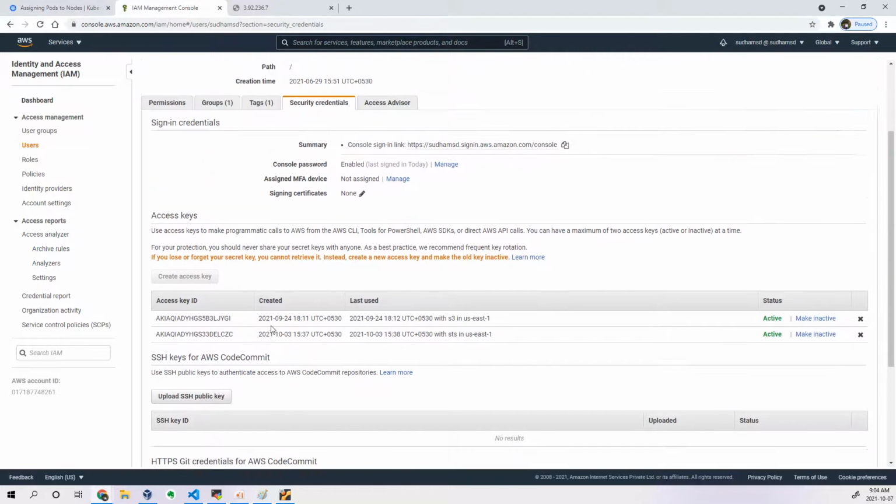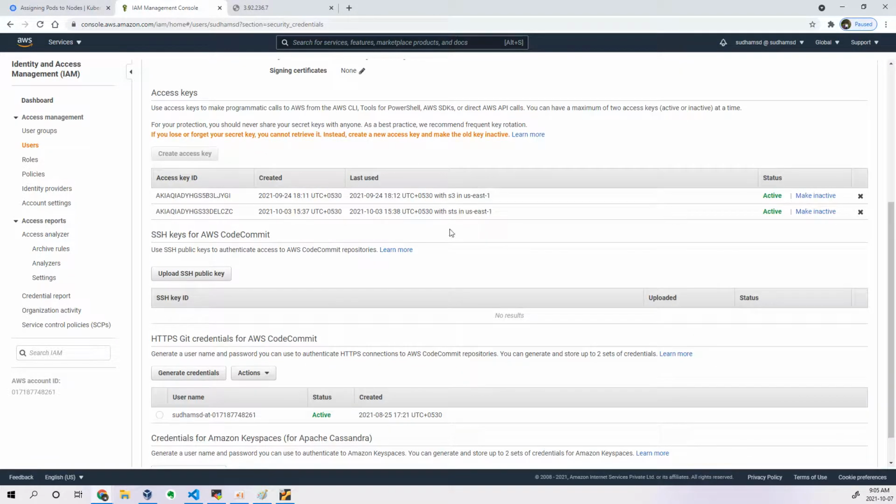Okay, that's already created actually. So I need to update it here. Okay, you created, download this. If you forgot that, just cancel, remove this, generate a new one and save it somewhere. And when you execute aws configure, it will ask you the access key, this one, and it will ask you the secret key, which will not get displayed. So take that and give those particular details. Done. Your AWS CLI is configured successfully.